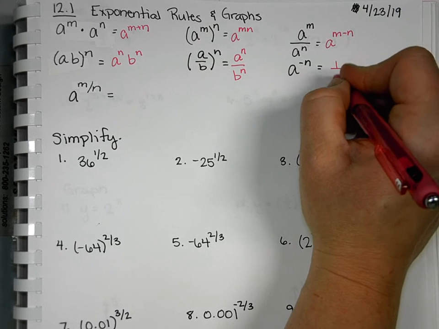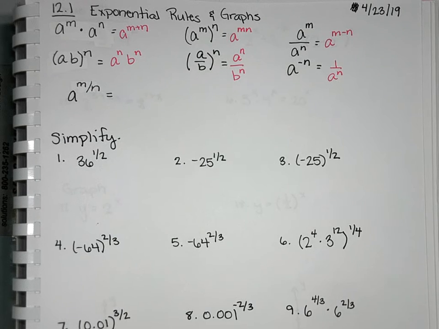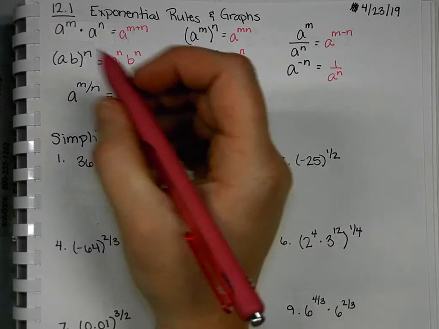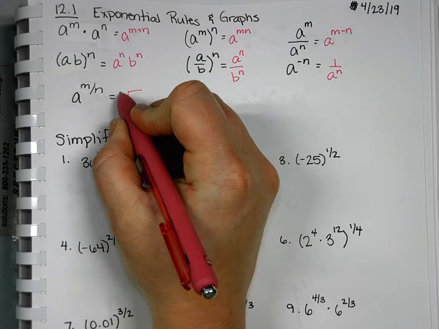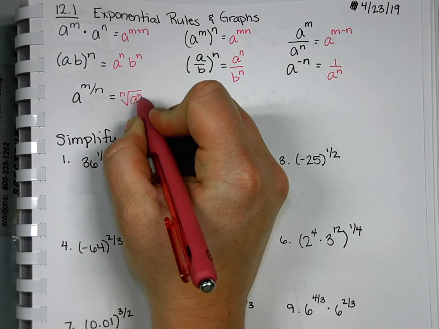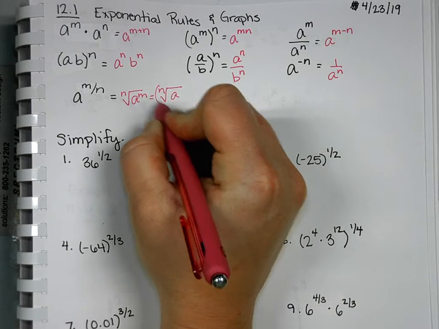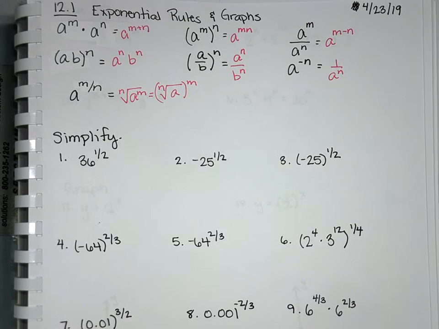Fraction. 1 over a to the n. And then last one, a fractional exponent. How can we rewrite that? As a radical. So we write this as the nth power of a to the m. You could also write it as the nth power of a with the m on the outside.